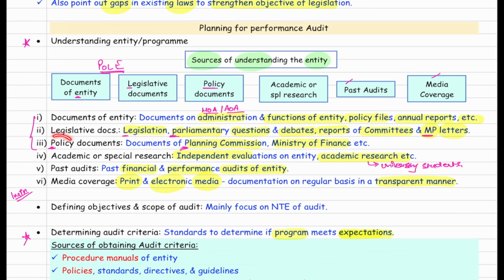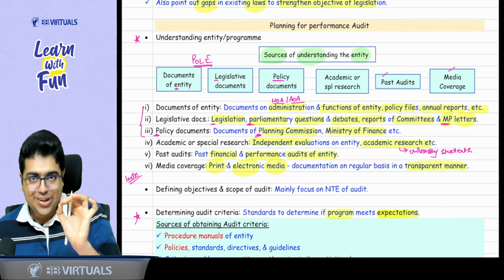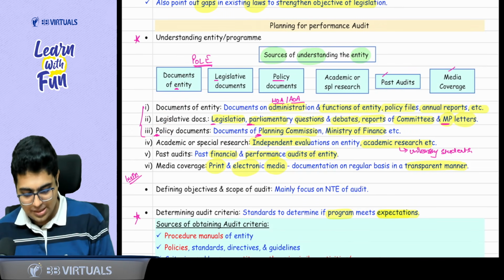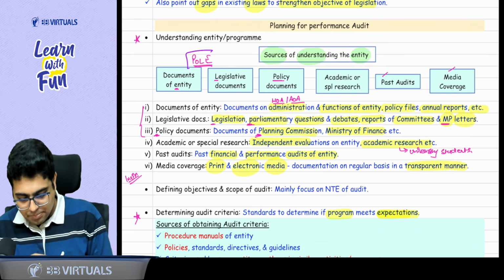Now, sir, documents of policy. For policy, you should read the documents of Planning Commission, that is Ministry of Finance. So I remember it like this: P for policy, P for Planning Commission. Just like a schoolboy. So these are your 3 documents. Sir, what are the 3 documents? Policy documents, legislative documents, and documents of entity. Just use a short code, POLE.